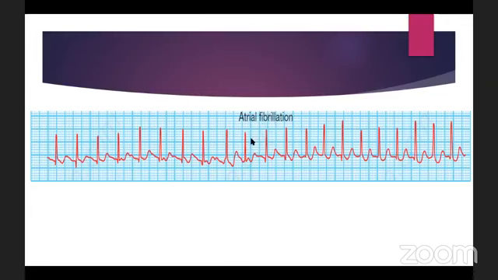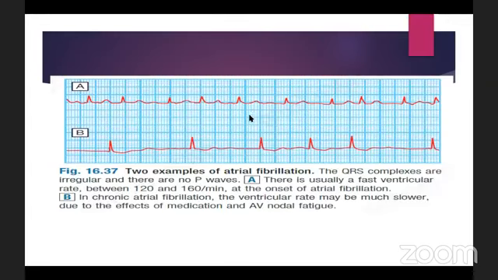This is a picture from Davidson. This also is a picture from Davidson. As you can see, the RR interval is irregular and there are no P waves in A1. And in B1, as you can see, the same thing: the RR interval is irregular and there are no P waves. But what is the difference?